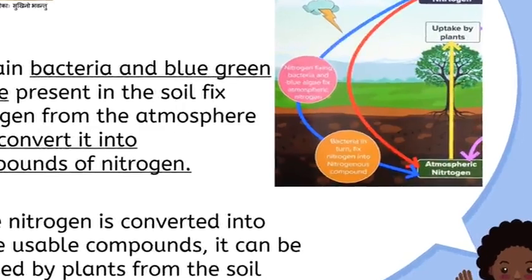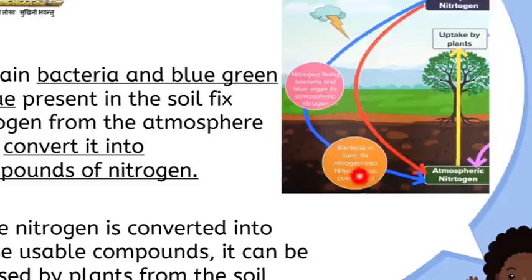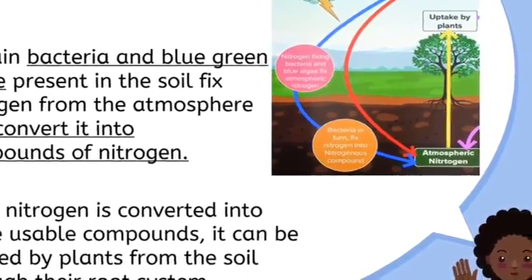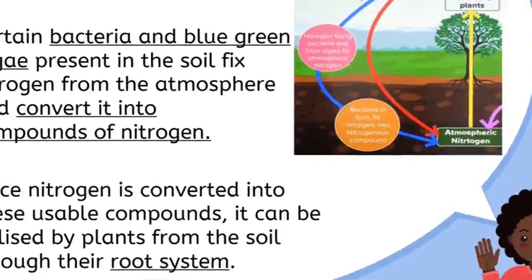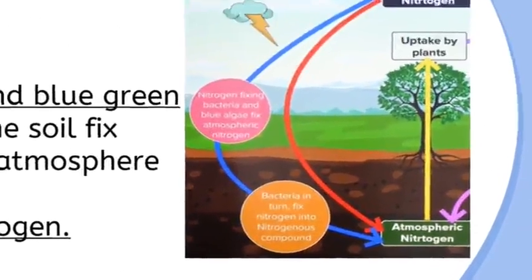We can see that bacteria and blue-green algae convert the atmospheric nitrogen into compounds of nitrogen, and once converted, they become usable by the plants, and the plants take in these compounds of nitrogen through their root system.